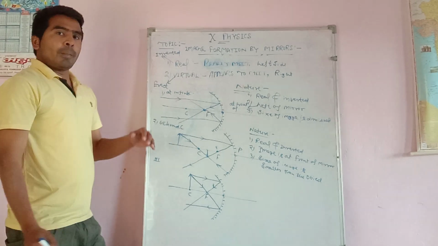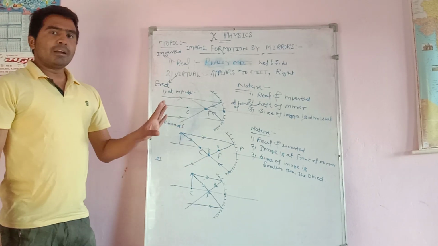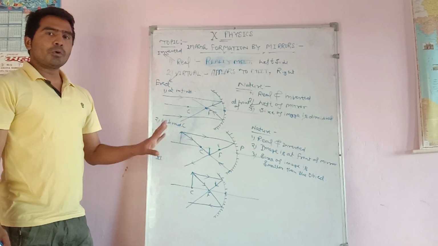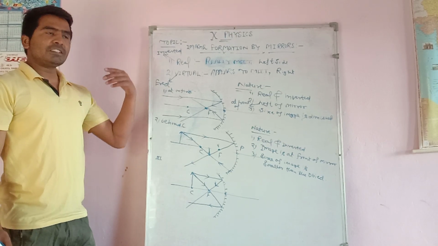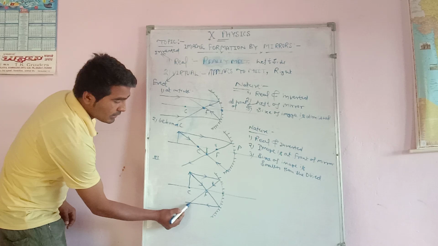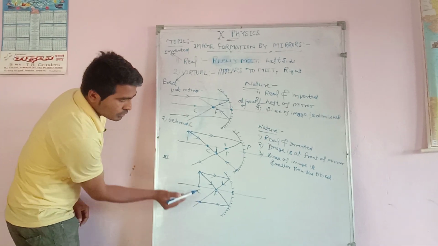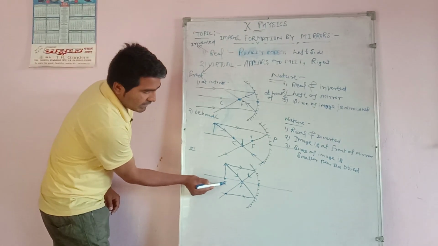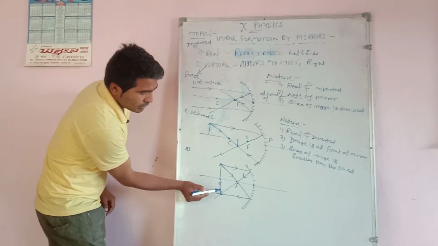Now where two or more light rays after reflection meet or appear to meet, that is the position of the image. Here the light rays are meeting at that point. So this is the position of the image.